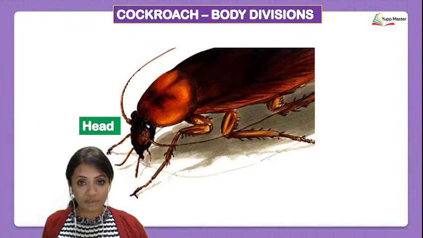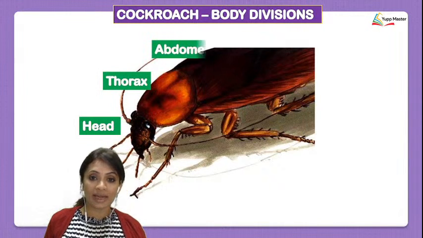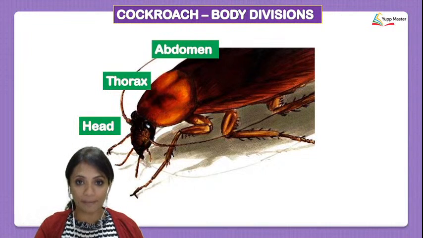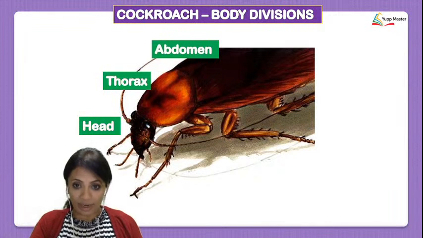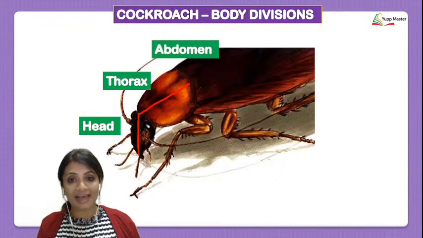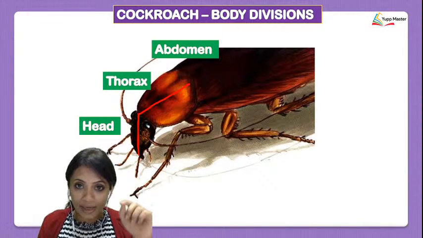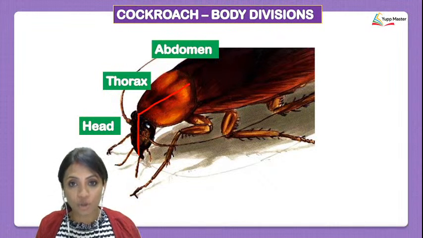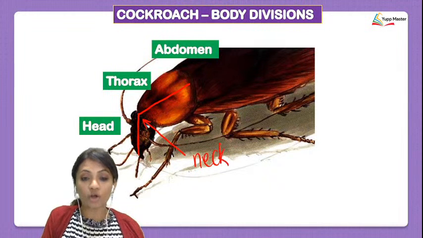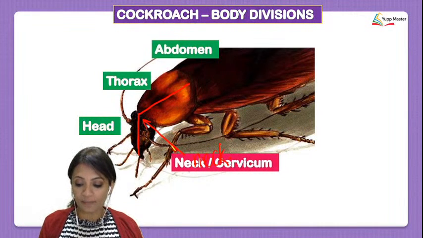Now, the body divisions, we're going to study them one after the other. We're going to begin with the head region, then continue into the thorax, and finally we learn about the abdomen. Now, I'd like to tell you that the head and the thorax are at right angles to each other. So, there is a 90-degree angle between the head and the thorax. That is exactly where you will have the neck of the cockroach, which can be called its cervicum.